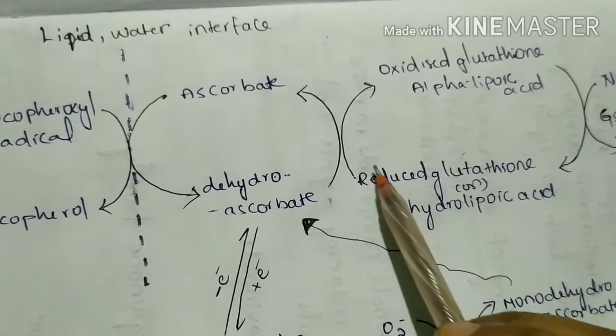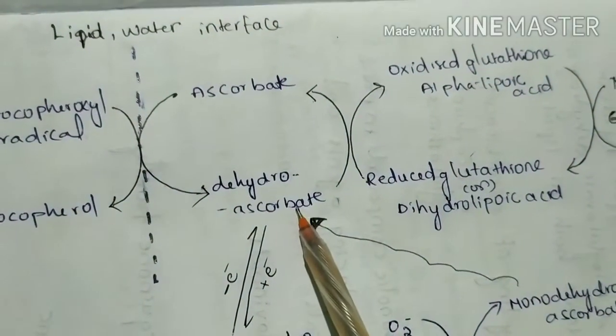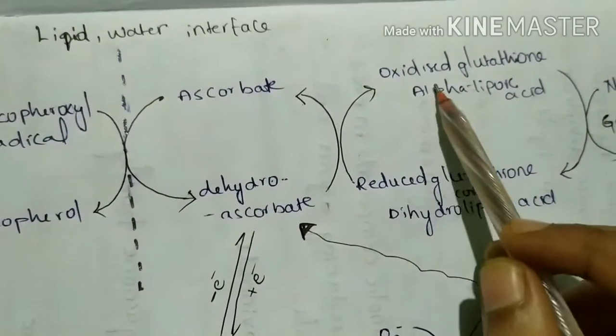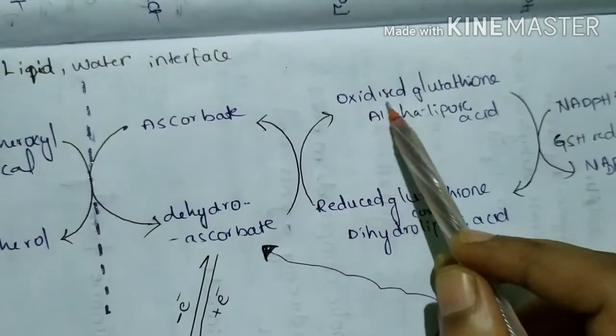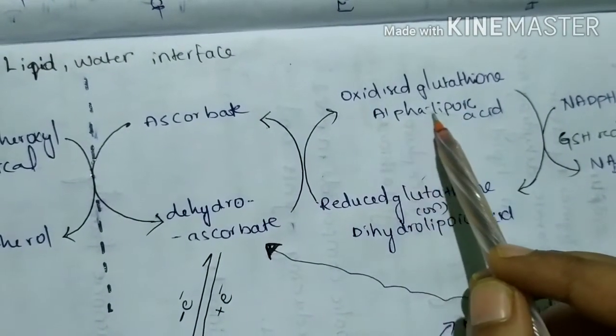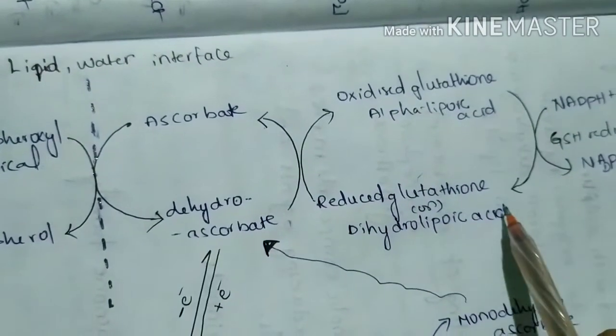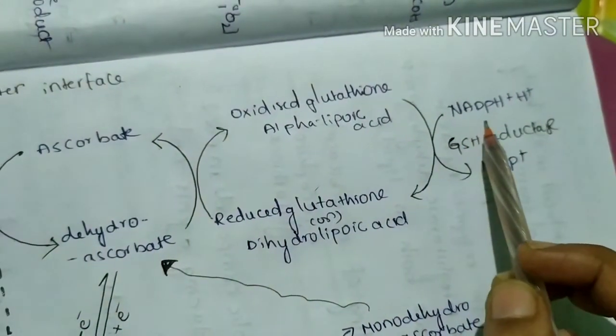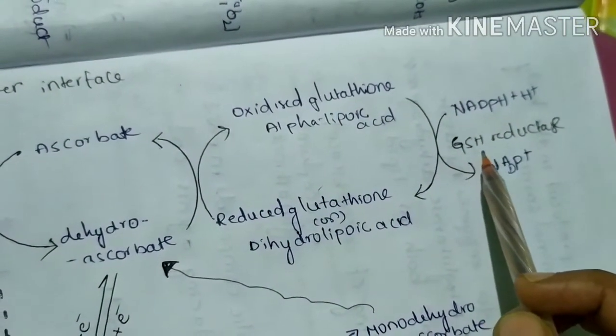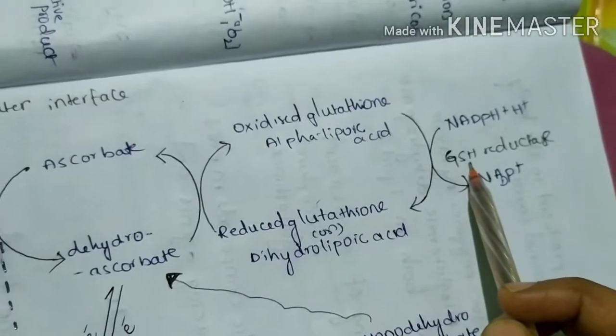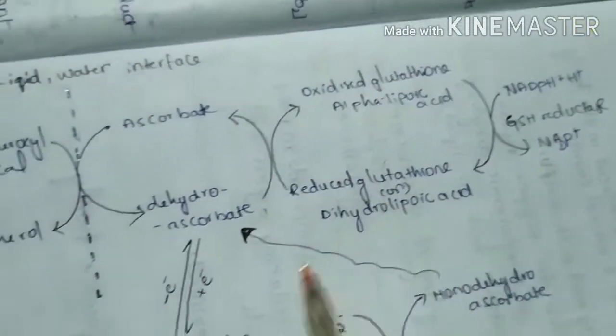Both are converted after reaction with oxidized vitamin C. They are converted into oxidized glutathione and alpha lipoic acid. They are again regenerated by NADPH dependent reaction, which is catalyzed by glutathione reductase.